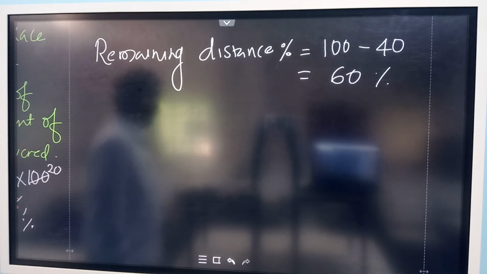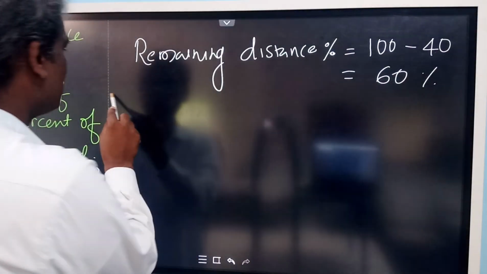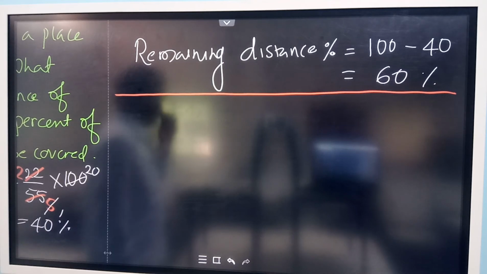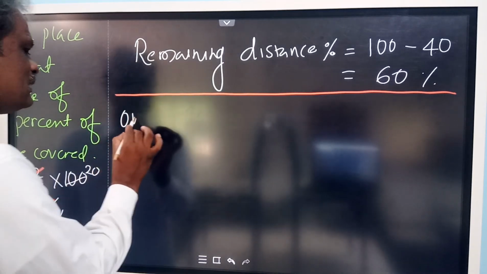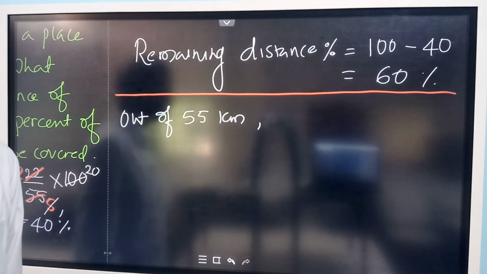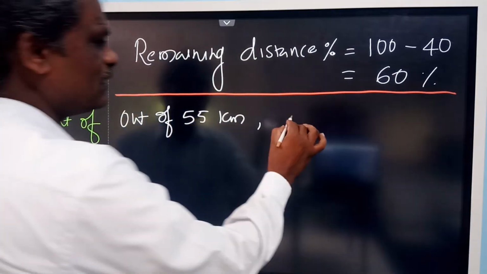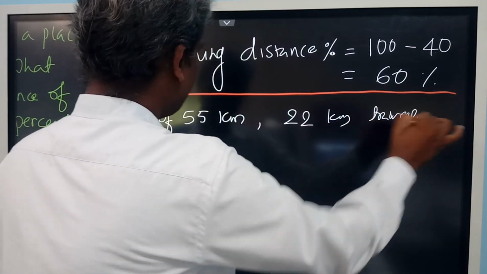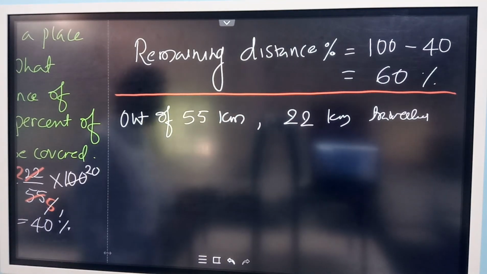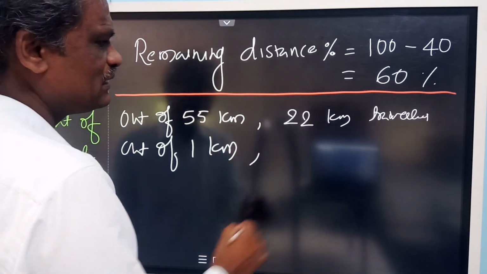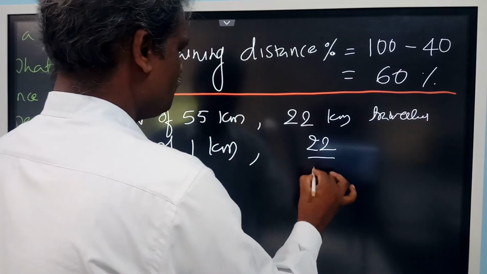Yes, sir. So you can do this in a unitary method also. The same thing you can do in unitary method also, the comparison of distance. So now out of 55 kilometers, first stop 22 kilometers are traveled. Suppose out of 1 kilometer, unitary method, how much distance is covered? 22 by 55.